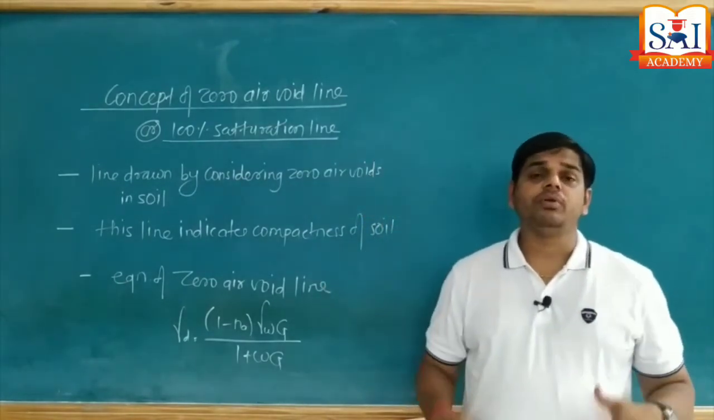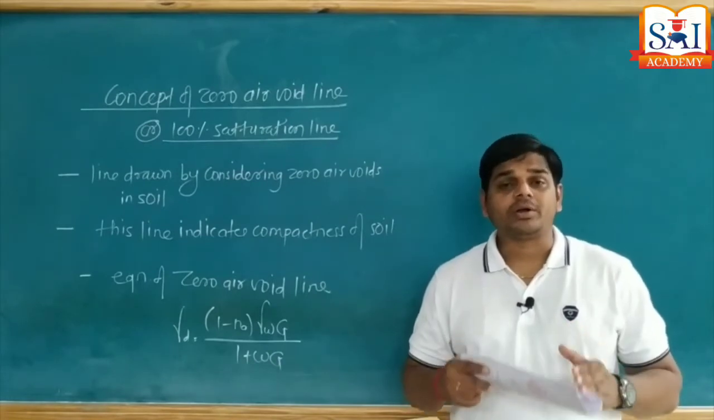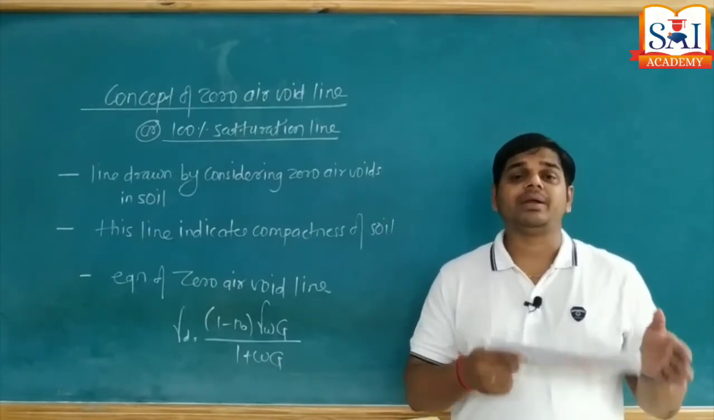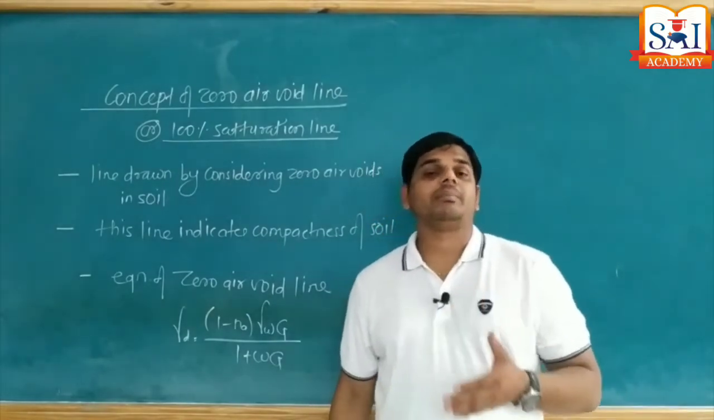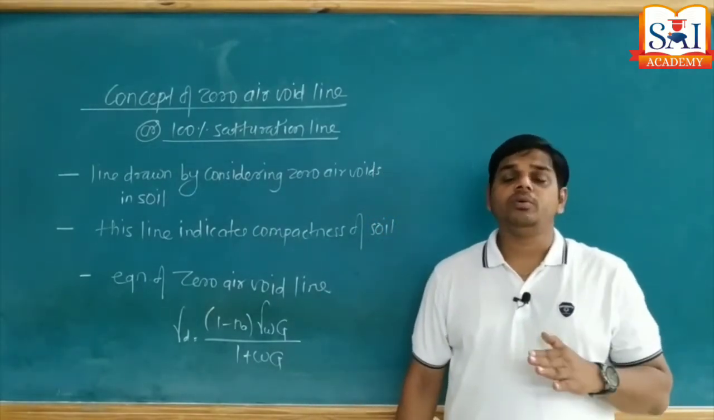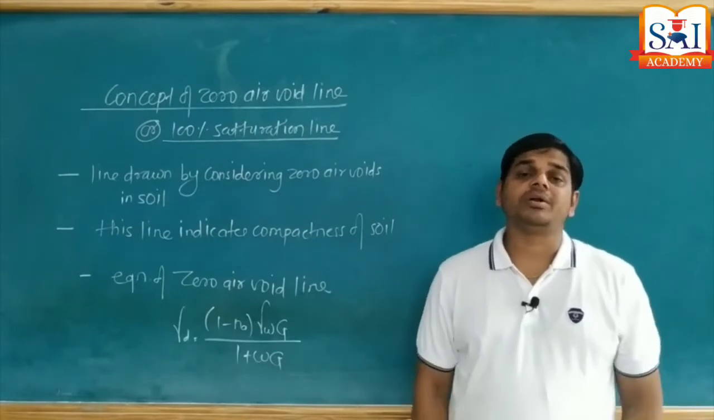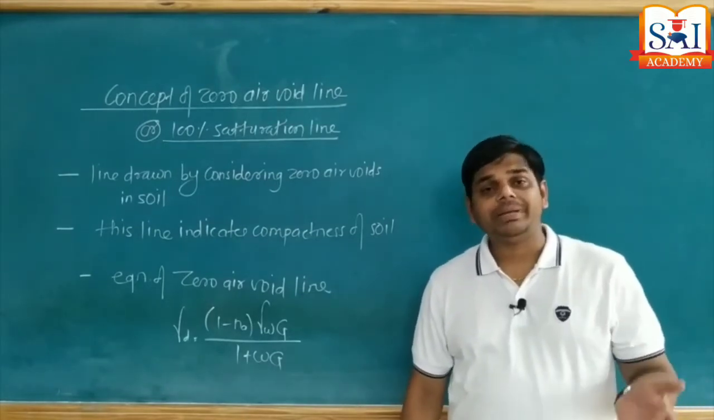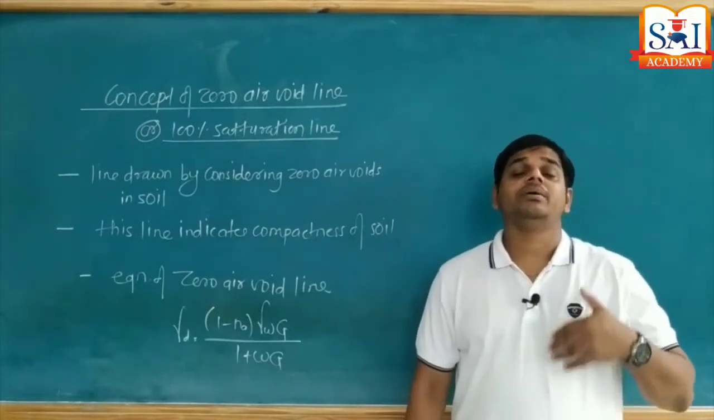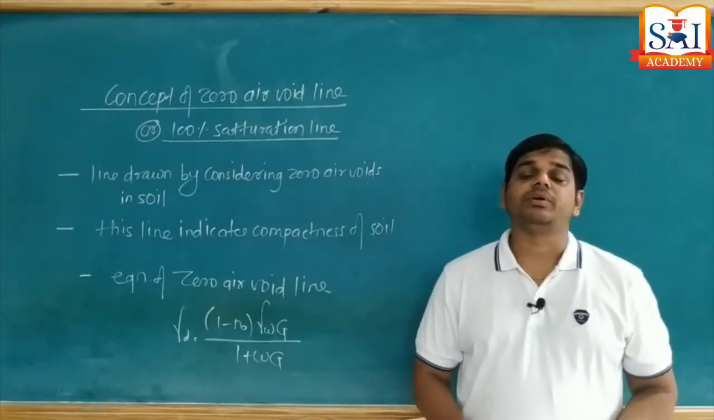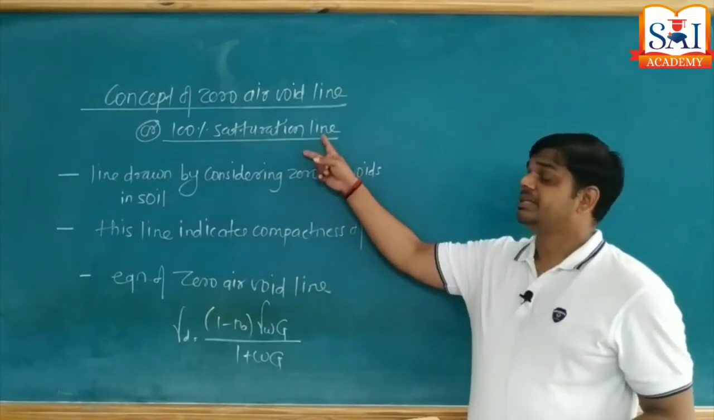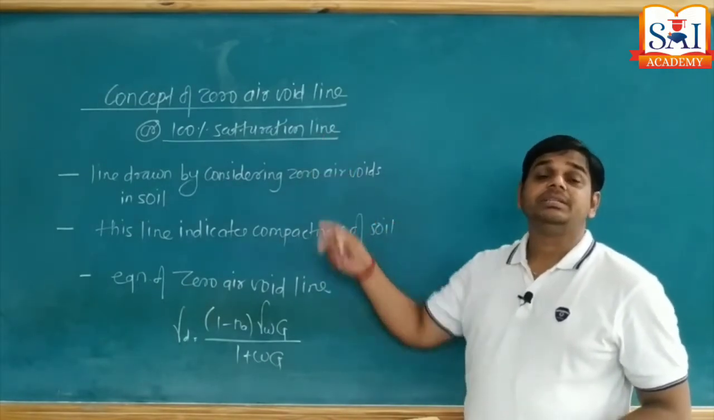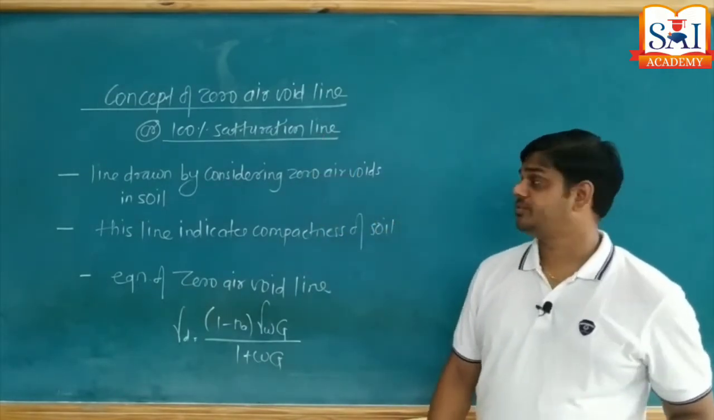When soil gets full saturation, it means water is in excess quantity and the void spaces are completely occupied by the water. Then what about the air volume? Air volume is almost negligible or zero. When air completely gets to zero by full addition of water, that we call saturation. Means here this line is drawn which indicates the 100% saturation of soil.